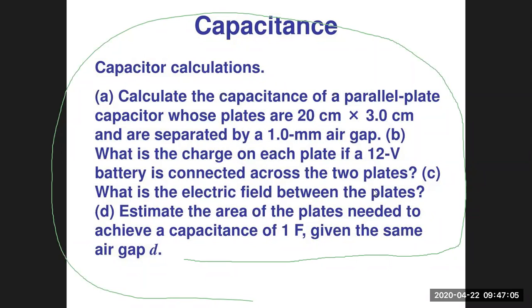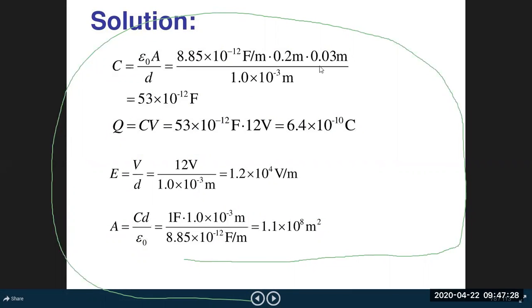So by applying the formula C equals epsilon naught A by d, here epsilon naught is known, d is known, C is known, A is not known. So your answer will be A equals C into d divided by epsilon naught. Putting the values, you can find the answer.